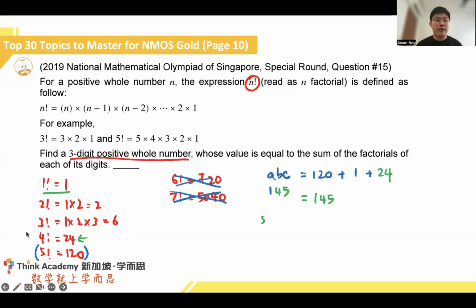Just to have a quick last bit of a summary over here, for the sum of these numbers, we see that 120 is actually 5 factorial, 1 is actually 1 factorial, then 24 is actually 4 factorial as well. The sum of factorials is also the same as its 3-digit number counterpart. And the answer in this case is 145.